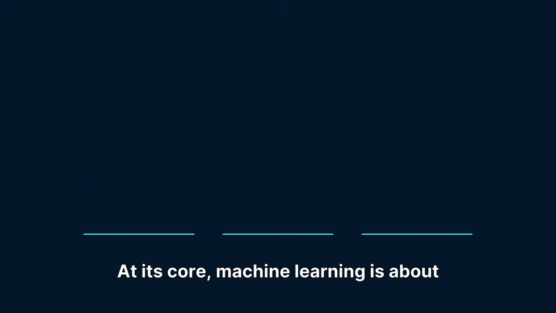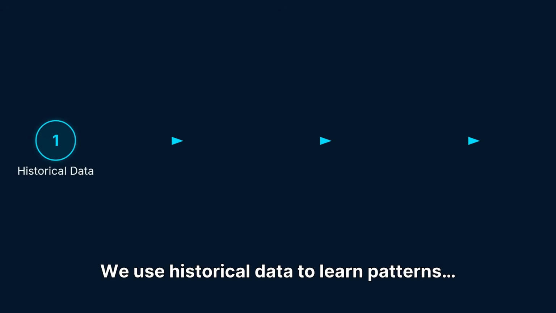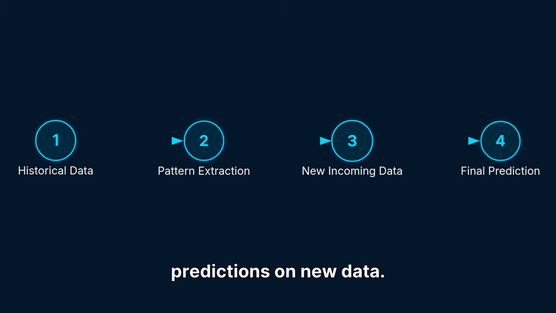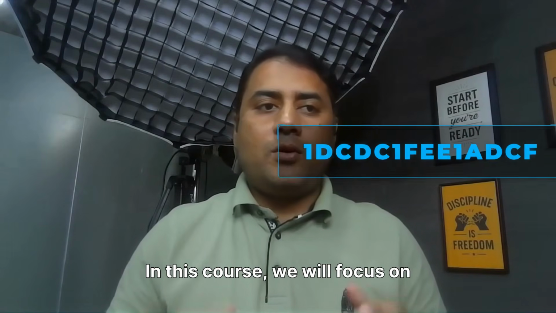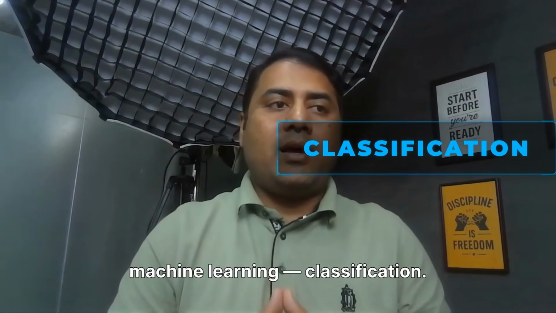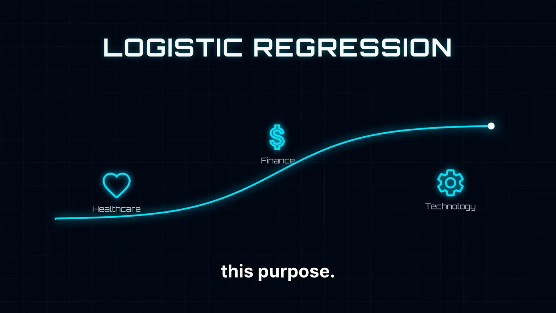At its core, machine learning is about three things: data, patterns, and predictions. We use historical data to learn patterns and then use those patterns to make predictions on new data. In this course, we will focus on one of the most important types of machine learning: classification. And logistic regression is one of the simplest yet most powerful algorithms used for this purpose.